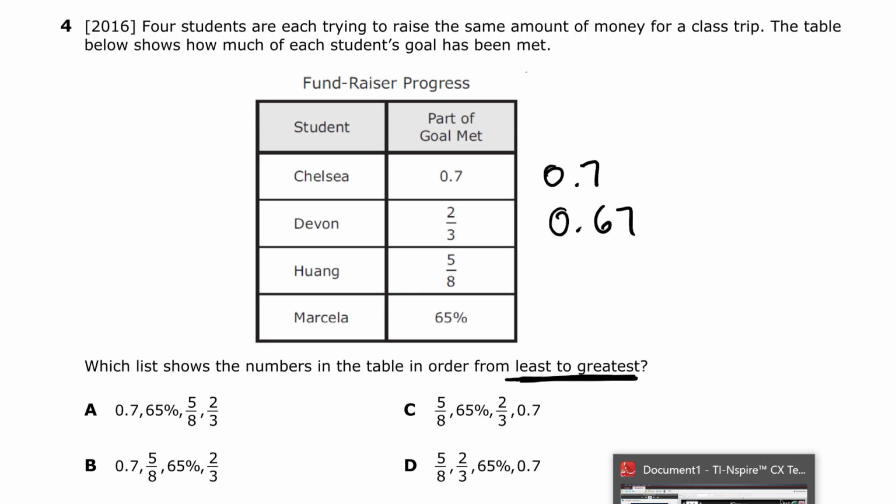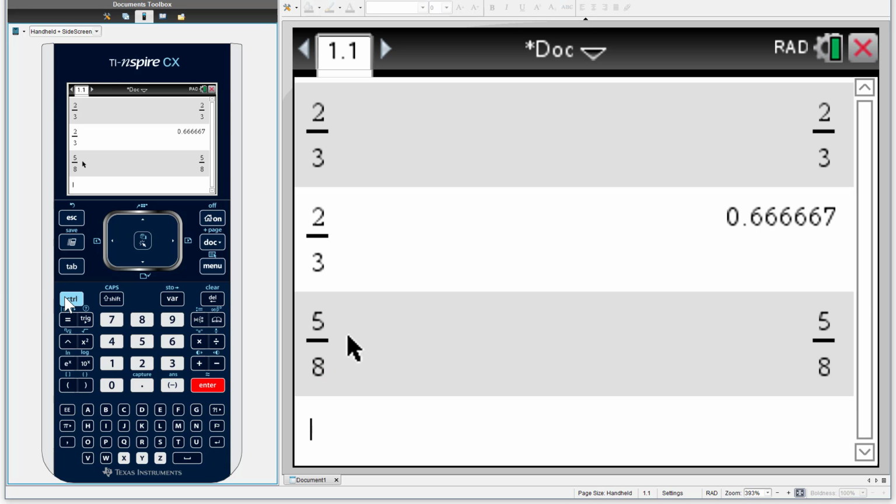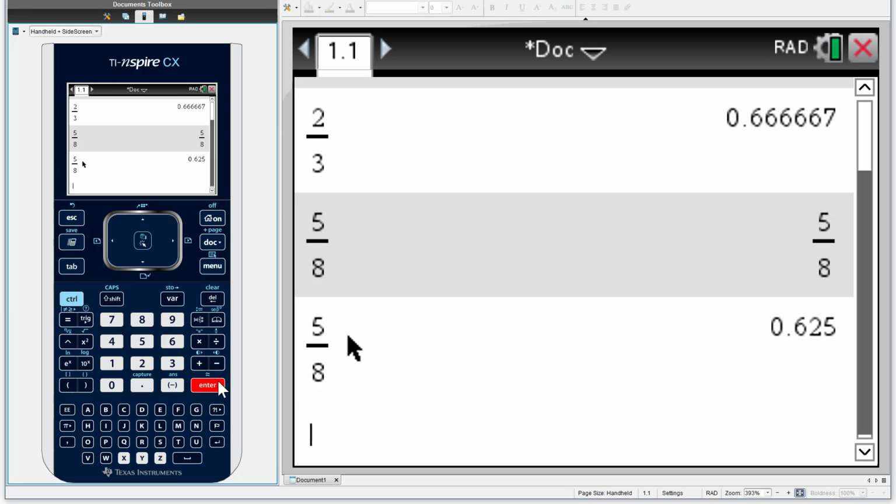So the third number that I have is 5/8. 5/8 is going to be 0.625.